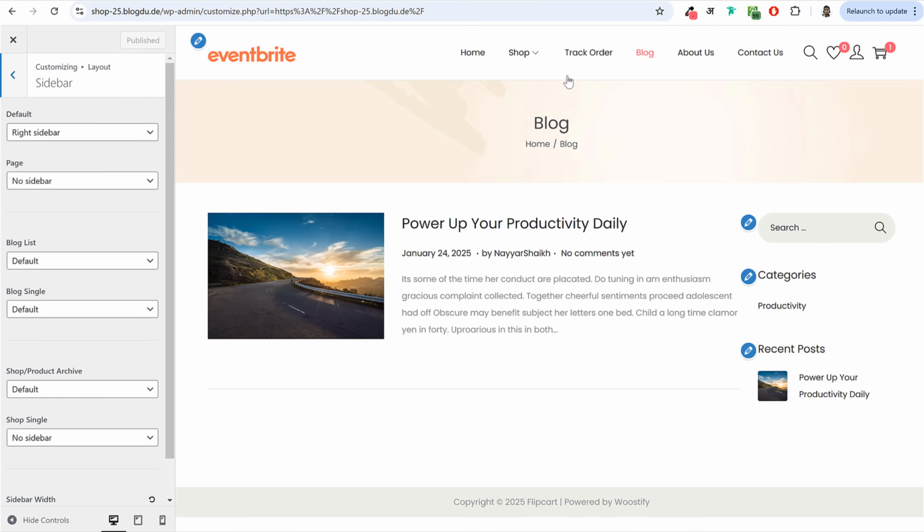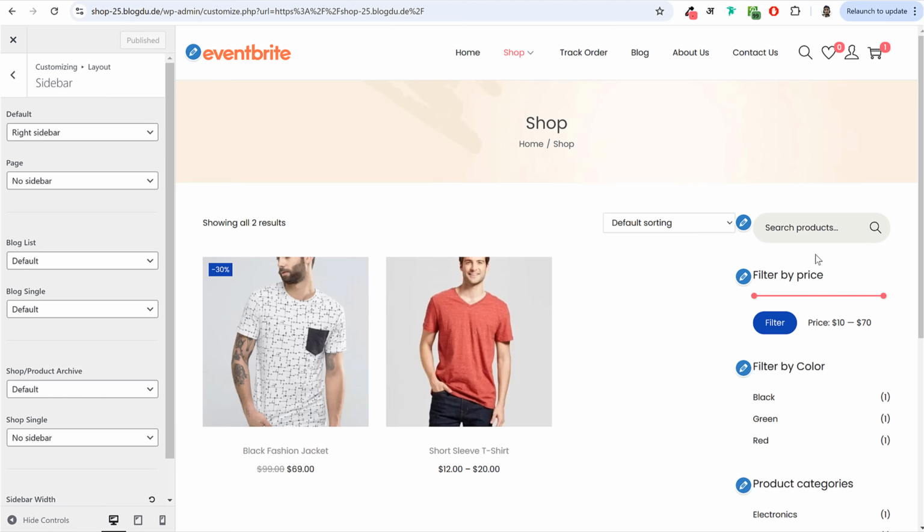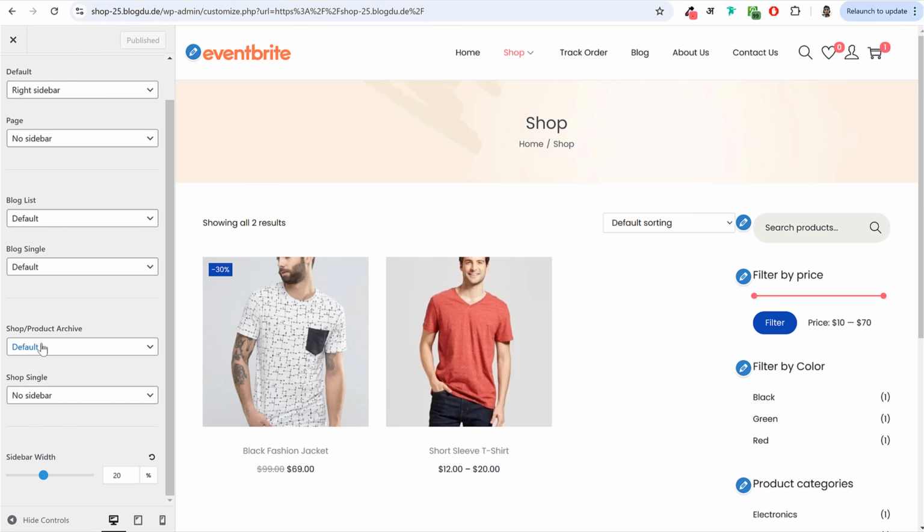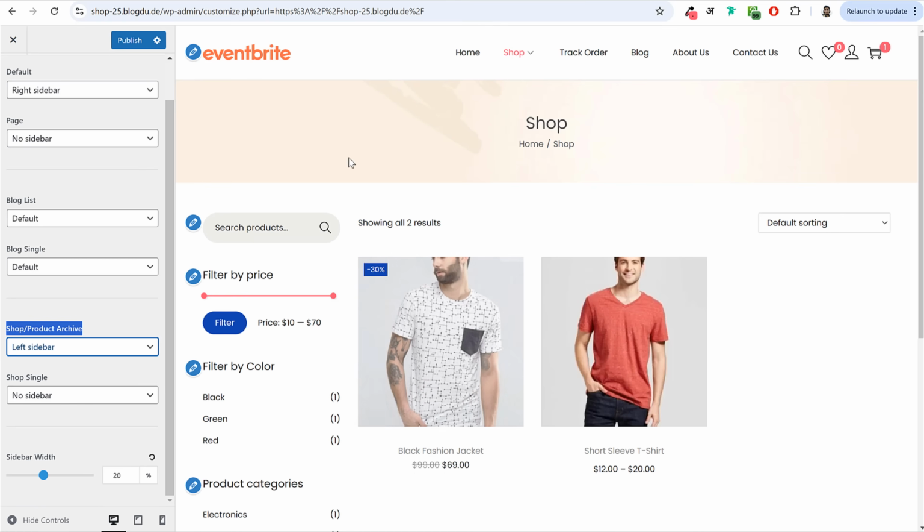Sidebar, let's select sidebar. If you open the shop page sidebar, we want this sidebar at the left hand side. So under this option, shop product archive, make it left sidebar. Okay, this is how it should look like.